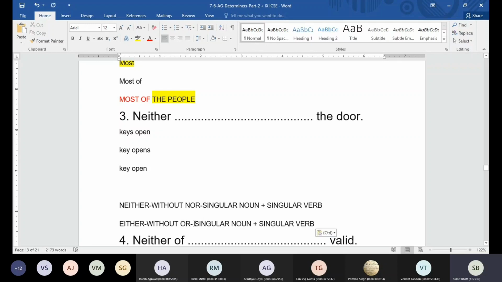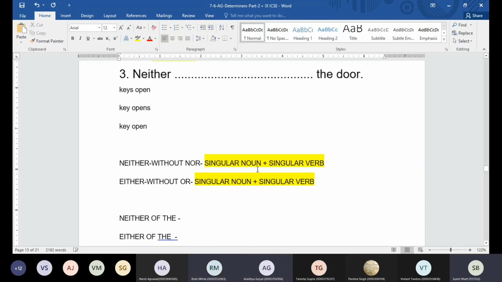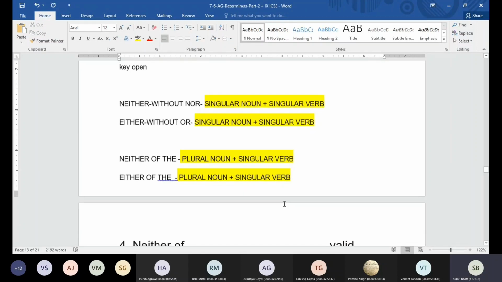Let me change a few things here. Okay, in this particular case, if you have a sentence with neither and without nor, in that case we are going to use a singular noun and the singular form of the verb. But if you have a sentence with neither of the and either of the, the rule will change. The verb is going to be singular, but the noun is going to be what? Plural. Okay, here I'm going to use a plural noun but a singular verb. Same thing again, plural noun but singular verb. So we can see the practical of the same in the next question.